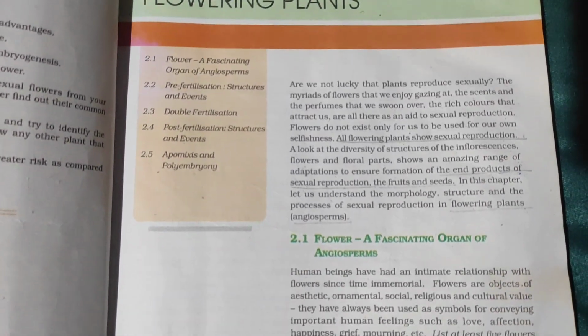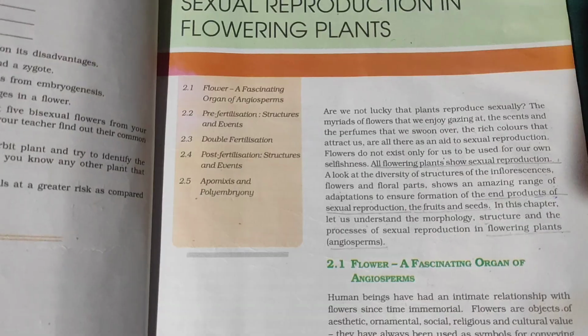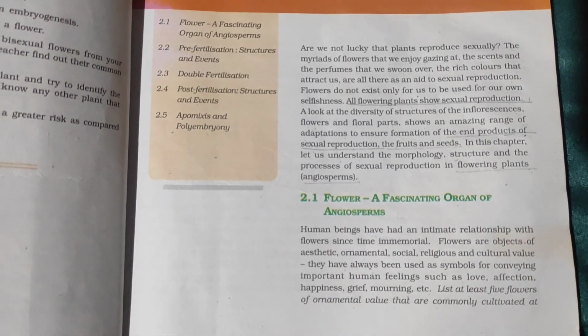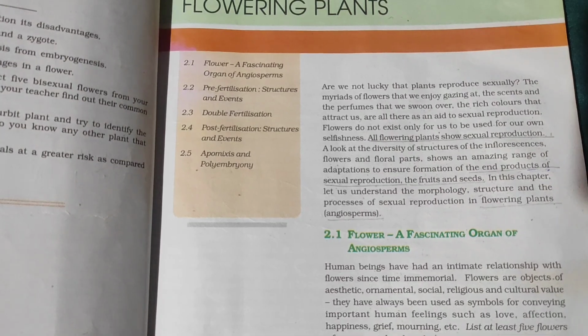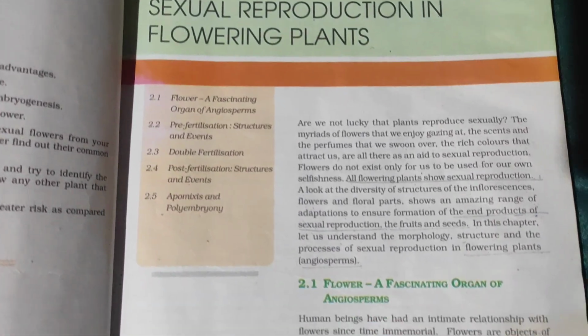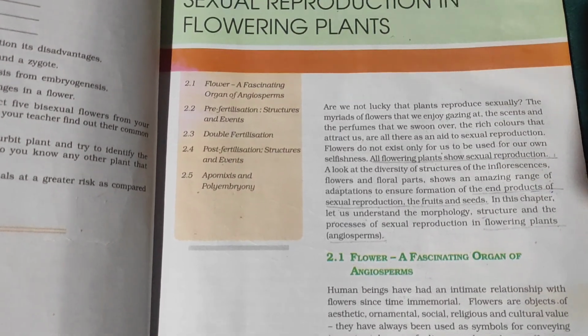Stamen, microsporangium and the pollen grain. Figure 2.2a shows the two parts of a typical stamen, the long and slender stalk called the filament and the terminal, generally bilobed structure called the anther. The proximal end of the filament is attached to the thalamus or the petal of the flower. The number and length of stamens are variable in flowers of different species.